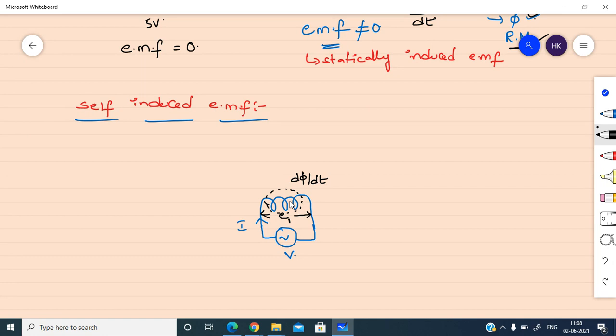Excitation is nothing but giving the supply. మీకు excitation అనే word throughout your 4 years degree you will hear this term. Remember this, excitation means giving supply. So due to the excitation of the same coil, we are getting the induced EMF. So then it is called self-induced EMF. Here E1 is nothing but self-induced EMF.